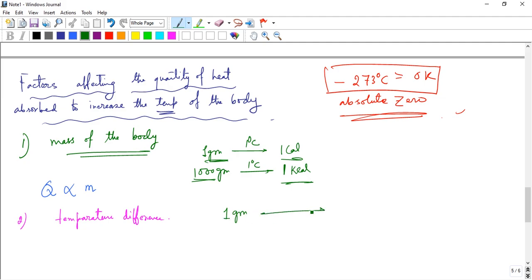To increase the temperature by 1 degree centigrade, 1 calorie of heat is needed. If we need to increase the temperature of the same 1 gram of water from 0 to 100 degrees centigrade, we don't need that small amount of heat. We need a huge amount of heat.